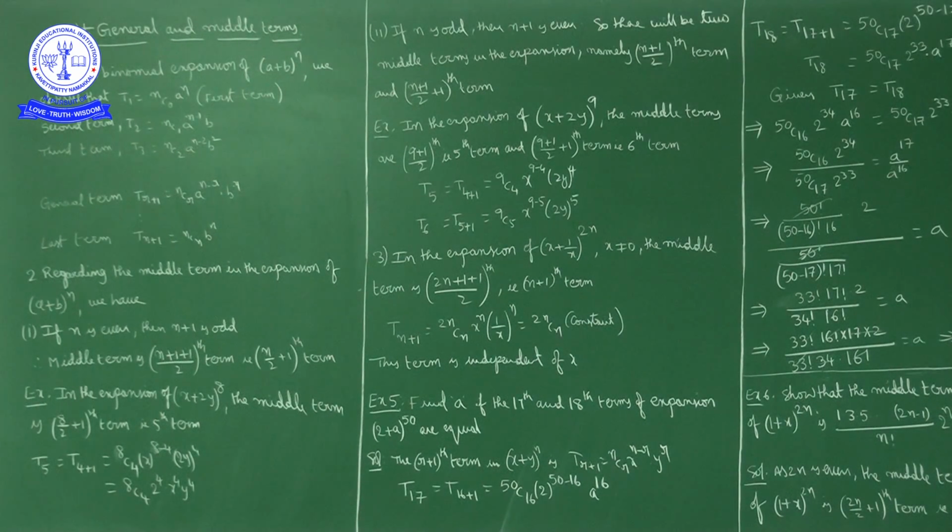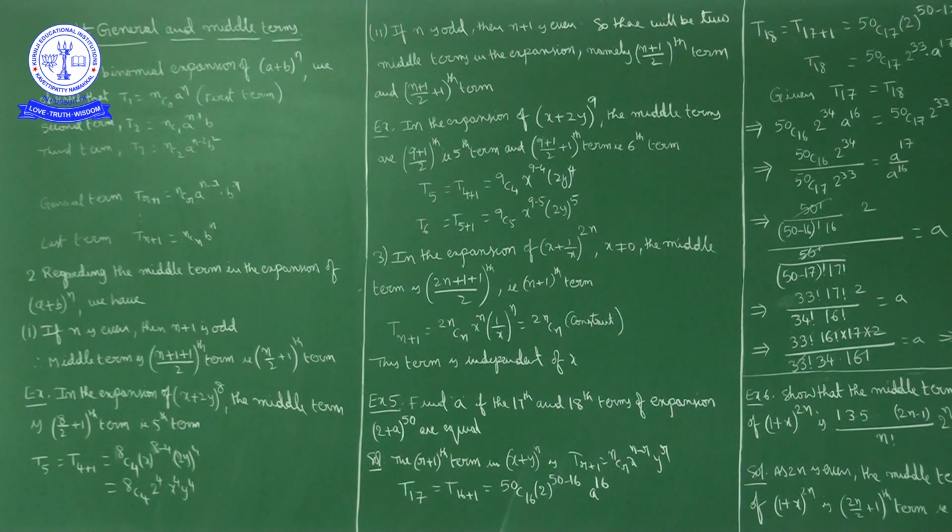Now for example, consider (a + b)^6. In the (a + b)^6 expansion, how many terms will there be? 7. So t1, t2, t3, t4, t5, t6, t7. What is the middle term? t4. t4 is the middle term.